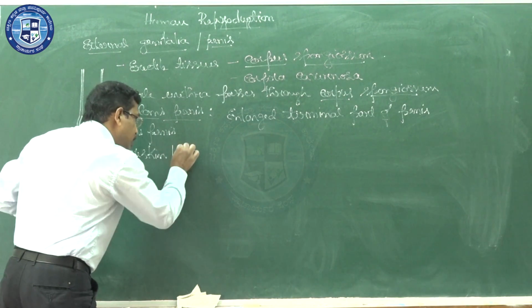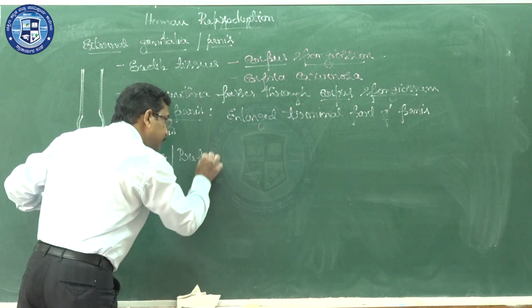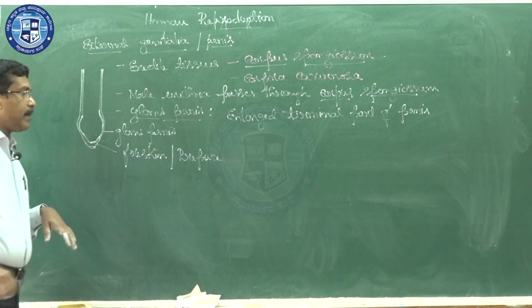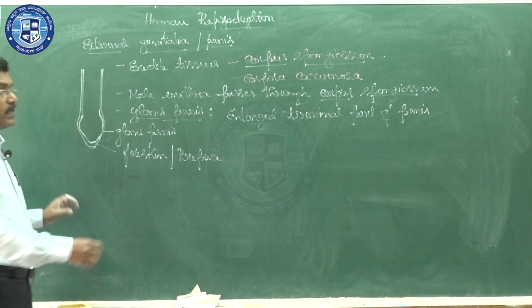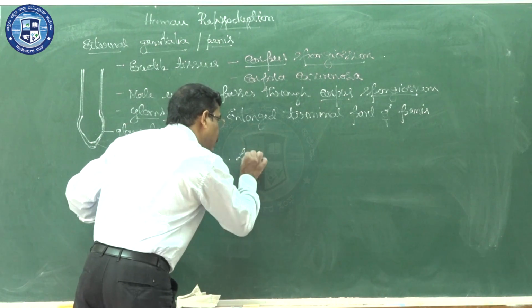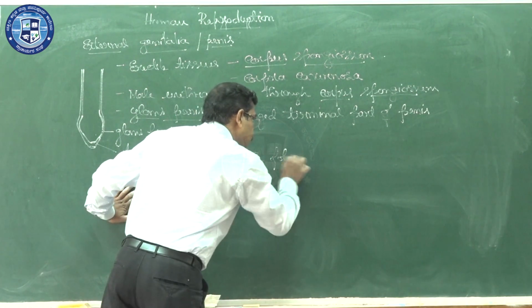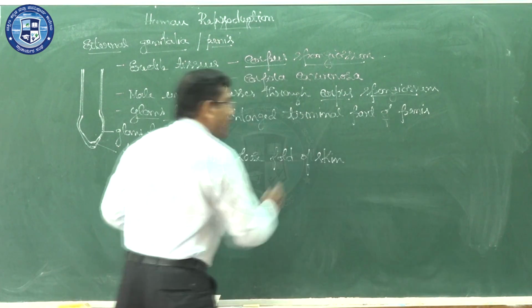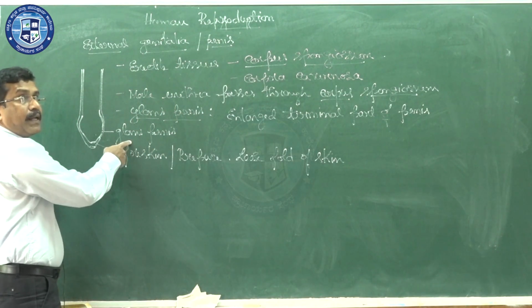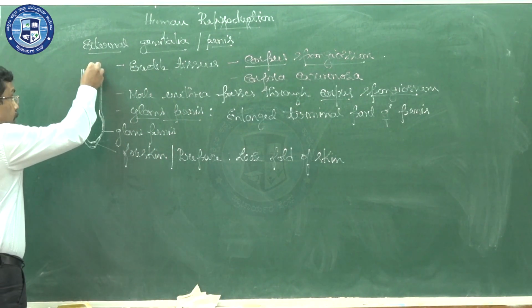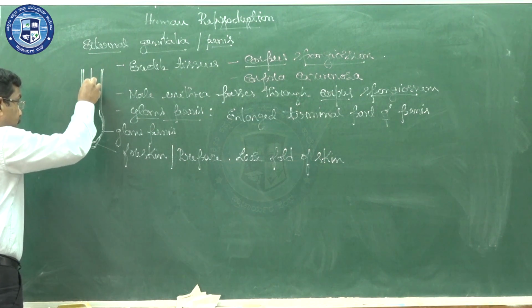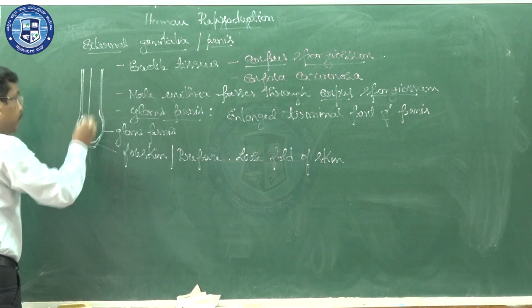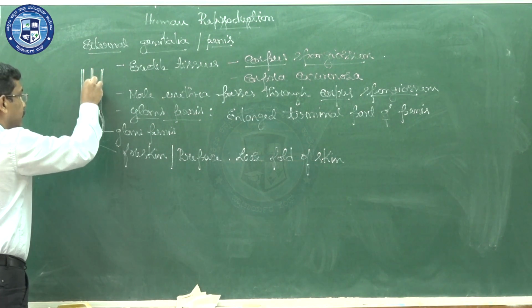Foreskin word is not given in the textbook. Alternate word: prepuce, P-R-E-P-U-C-E. Prepuce is the loose fold of skin covering the glans penis. Already told you, through the penis there is a passage of a structure, and the structure is the male urethra.